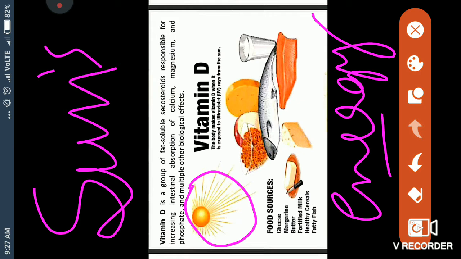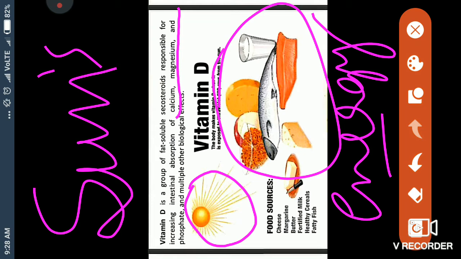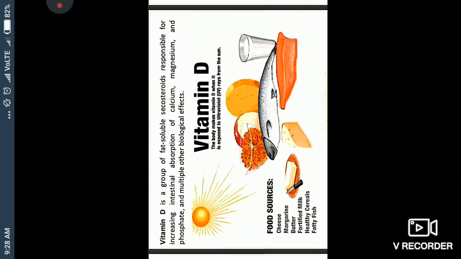Vitamin D is a fat soluble vitamin, and it is helpful in absorption of calcium, magnesium, phosphate, and multiple other biological effects. Calcium, that's why these are the sources of vitamin D. Understand? Like milk, fish, meat, cheese.